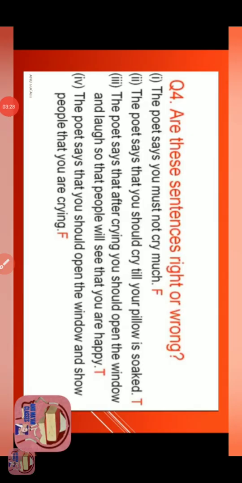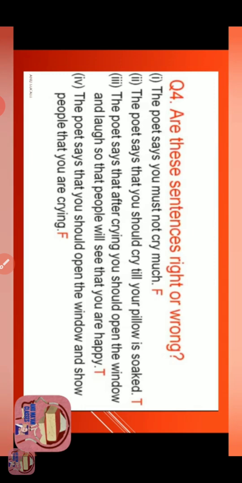Now let's see the true or false. That means whether this sentence is right or wrong. So first sentence is, the poet says you must not cry much. This sentence is false because the poet is saying that you have to cry a lot. Now the next sentence, the poet says that you should cry till your pillow is soaked. So yes, this sentence is true.